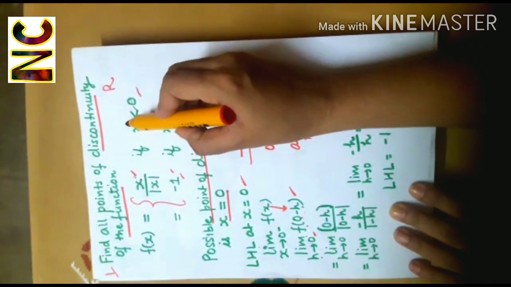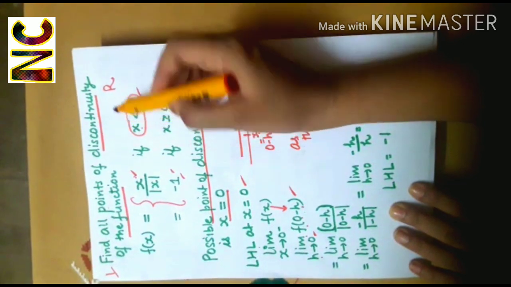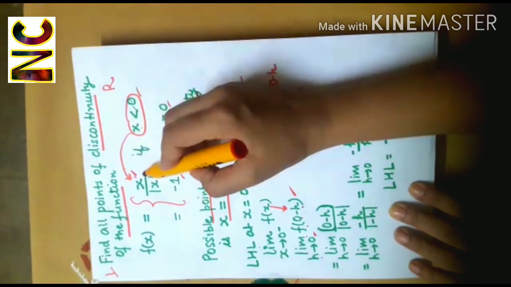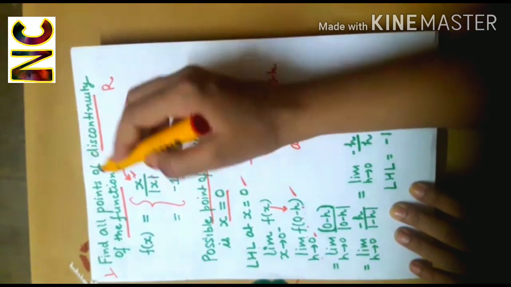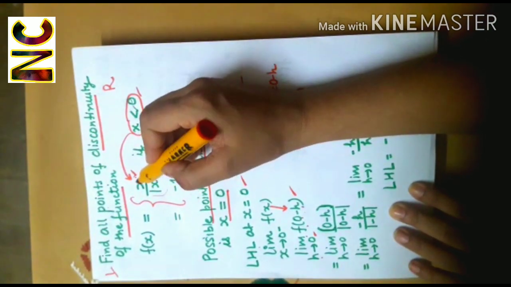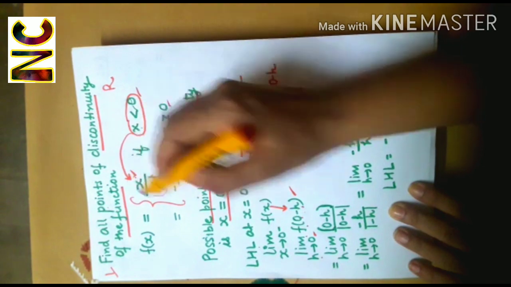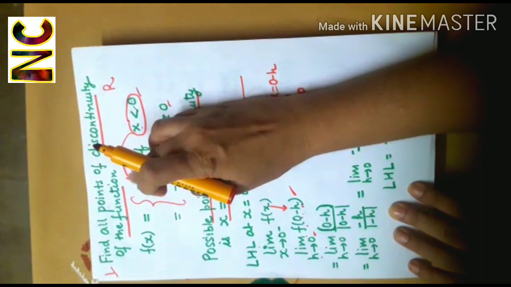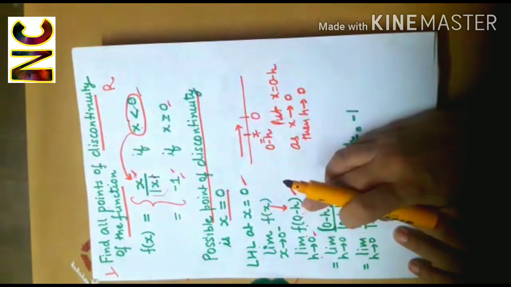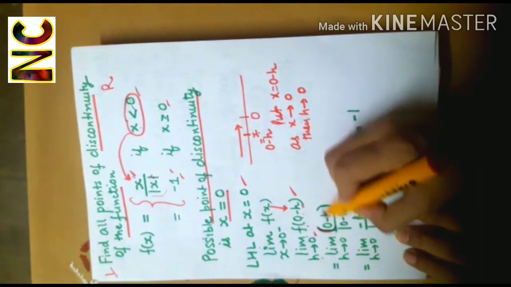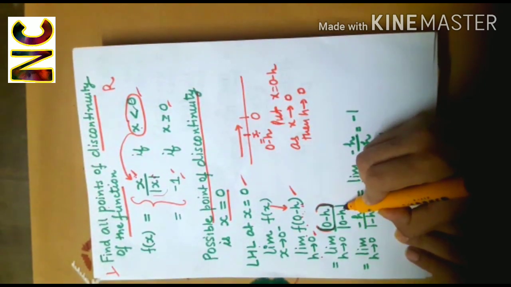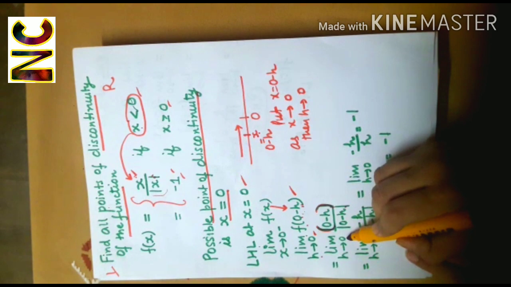So whenever input x is less than 0, function f(x) is equal to this. So we will apply this definition, and in this definition, role of x is being played by 0 minus h. So wherever there is x, I will replace it with 0 minus h. So I'll get 0 minus h over absolute value of 0 minus h, and limit h tends to 0.